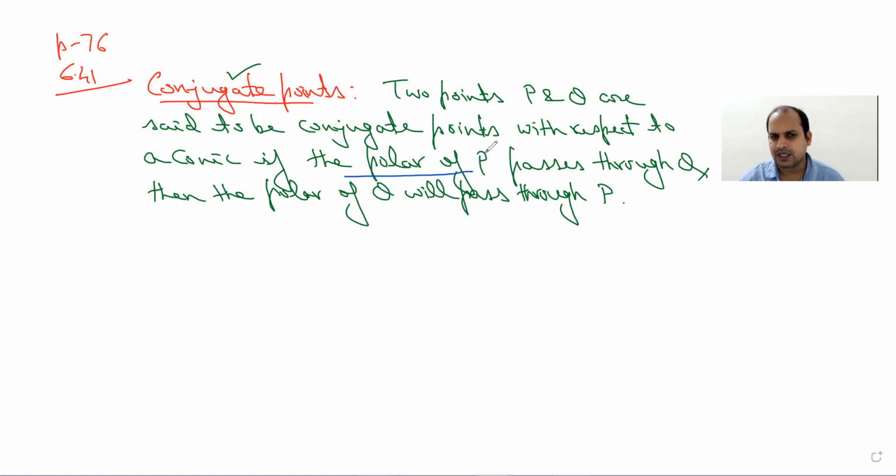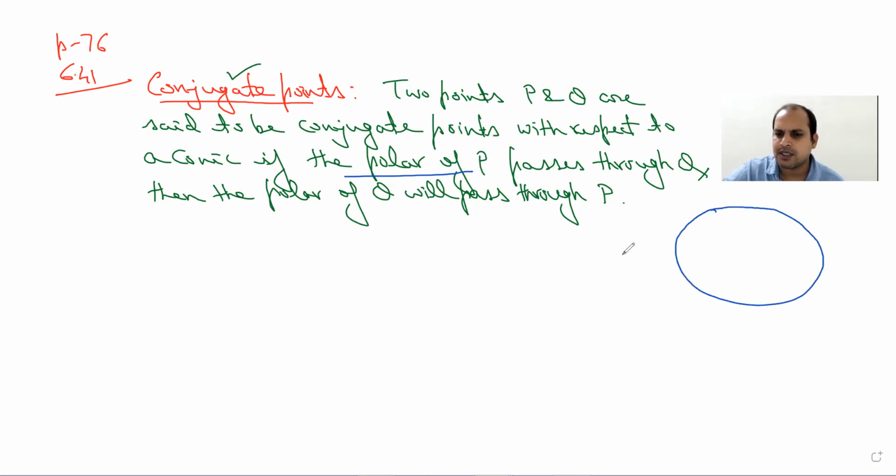So let us try to understand what we mean by conjugate points, because we have already seen how to plot pole and polar with respect to a circle. Imagine that circle as in general a conic, and you can do the same definition, but for convenience I am taking a circle here. Let me quickly recall those results.